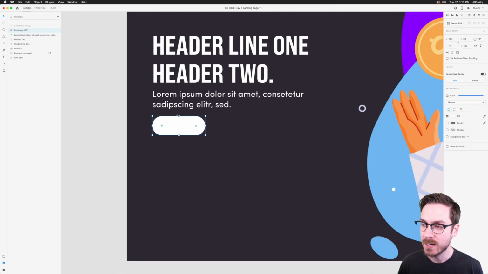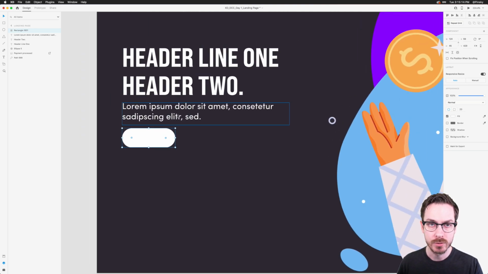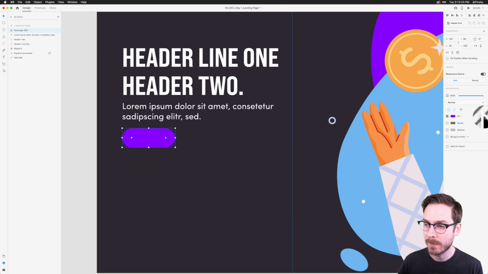So we've got our button here, and to really drive the user's eye to this button, we may not want to leave it white. So in this case, I'm going to just grab my eyedropper, and we can either use the purple, but it does clash a little bit with the blue in the background, or the dark color in the background. So I'm going to go ahead and sample the light blue.